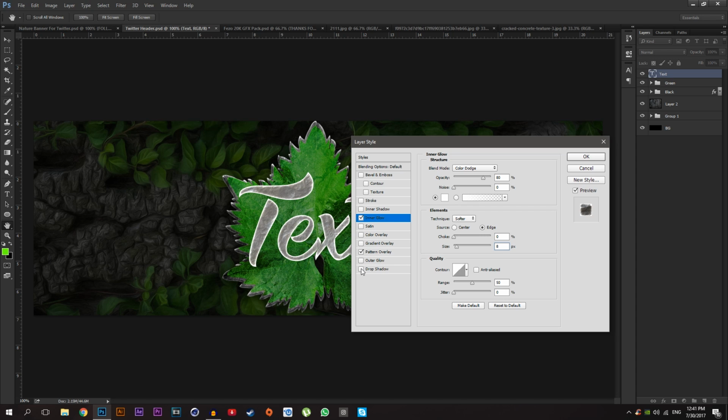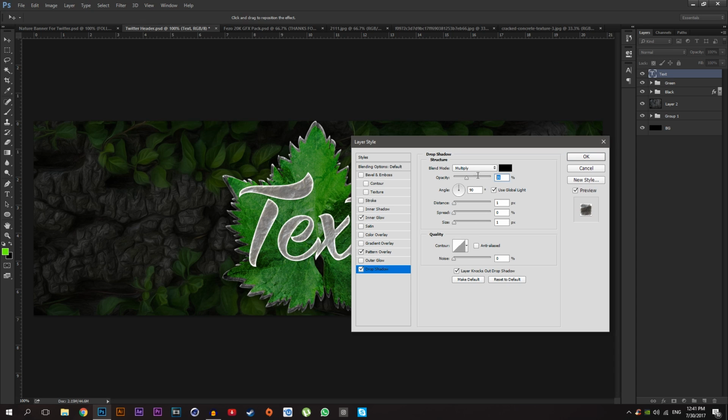So I'm going to check the drop shadow, opacity 80, and just uncheck the use global light and make sure it's 120 degree and change the distance 5, size 10 or 12. 12 looks good. You can play around the opacity if you want.